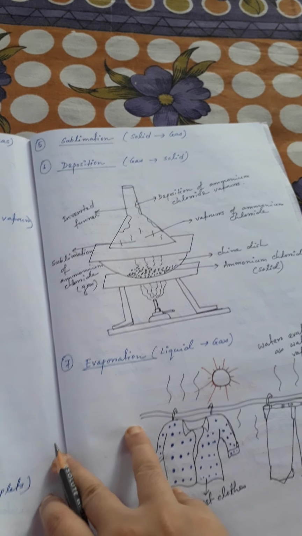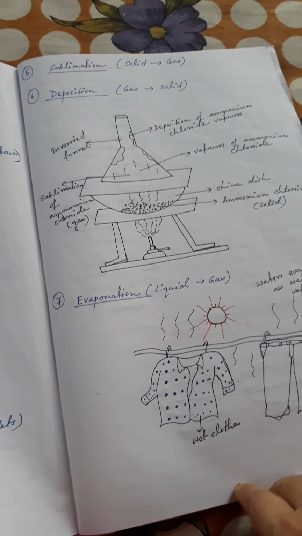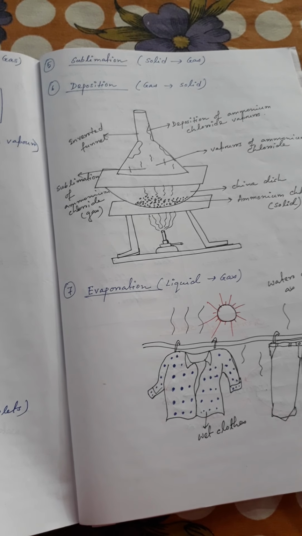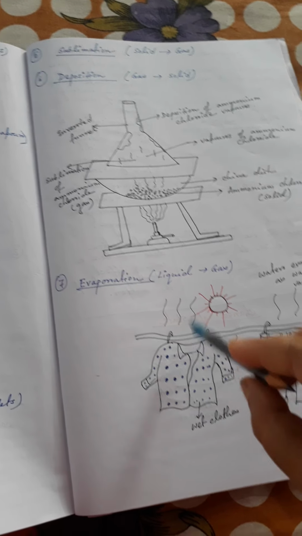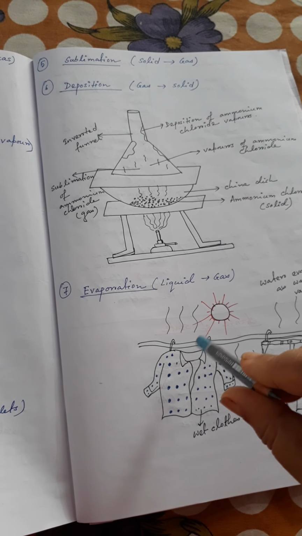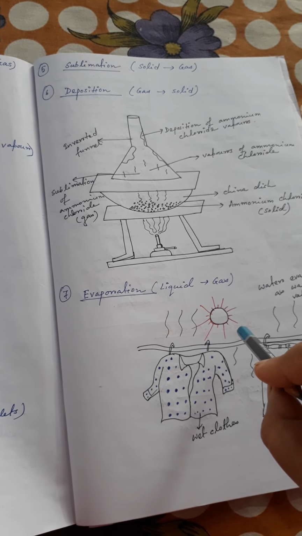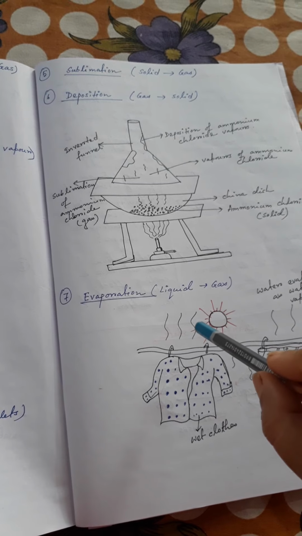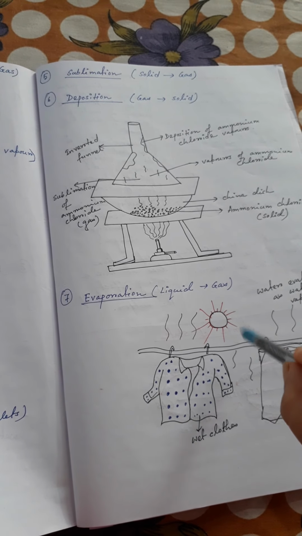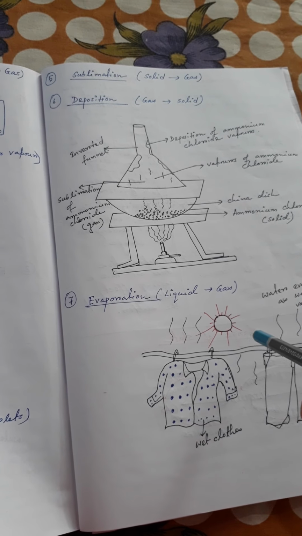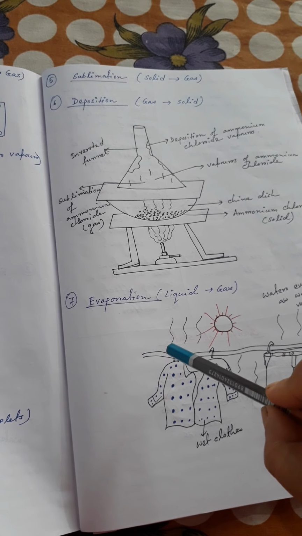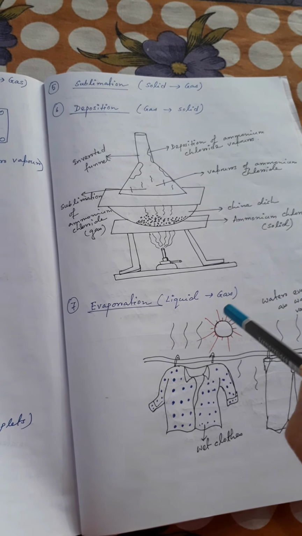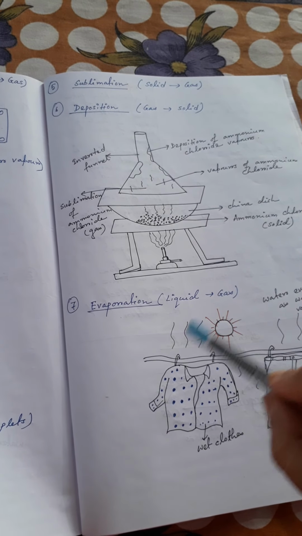Okay, the last part of this change of state is evaporation. Evaporation is a conversion between liquid and gas. According to the kinetic theory, temperature is a measure of the average kinetic energy possessed by the molecules of matter. This means that until the liquid starts boiling, there are always molecules with high kinetic energy as well as molecules with low kinetic energy. Some molecules gain sufficient kinetic energy to break free from the surface of the liquid and escape. This slow escape of liquid molecules as gas is known as evaporation.